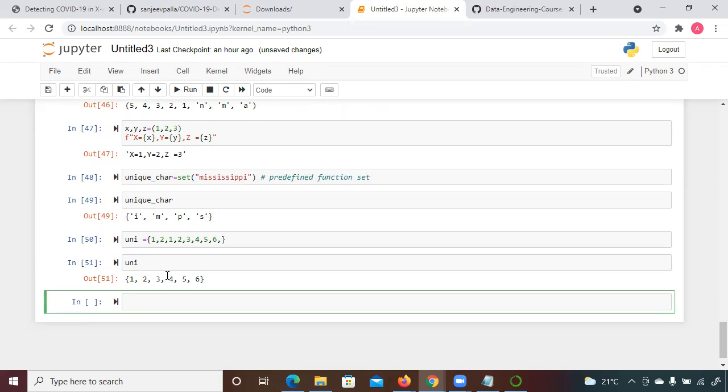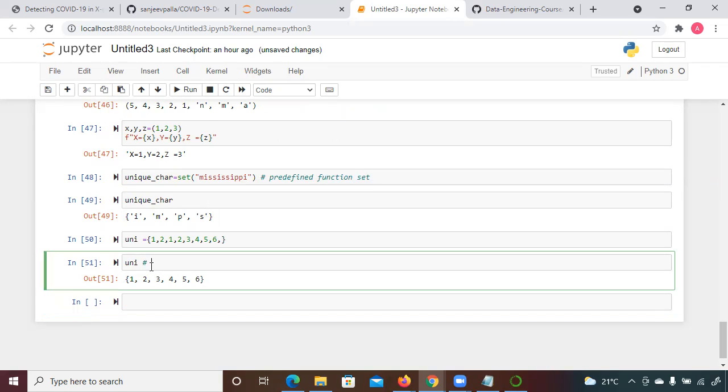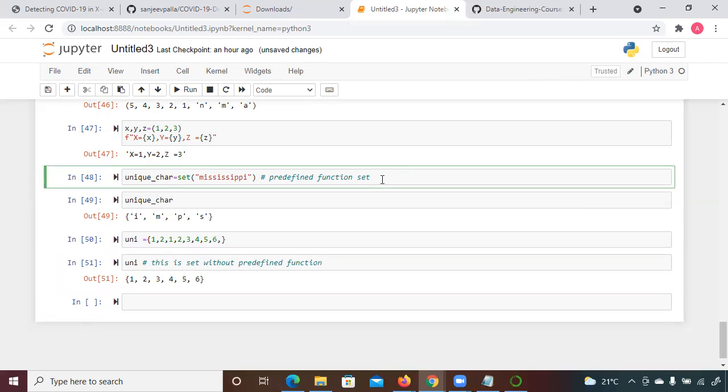So the difference is that here we are not using any function. This is a set without a predefined function, and this is the predefined function set. So this is the difference between these two.